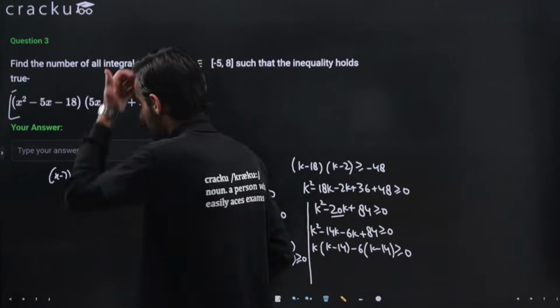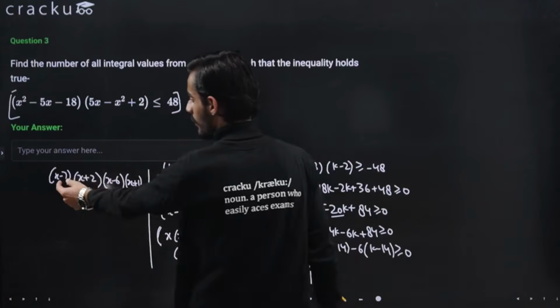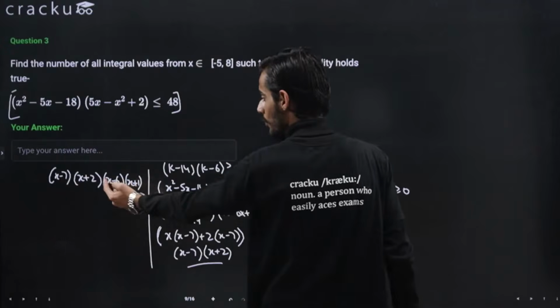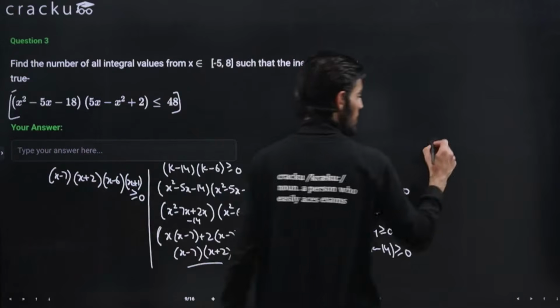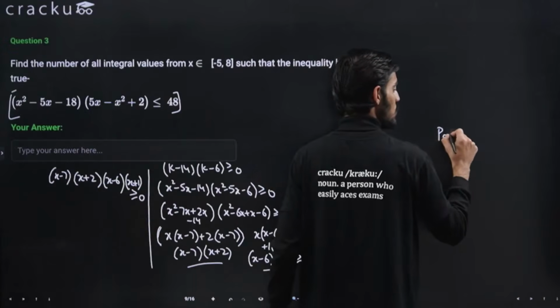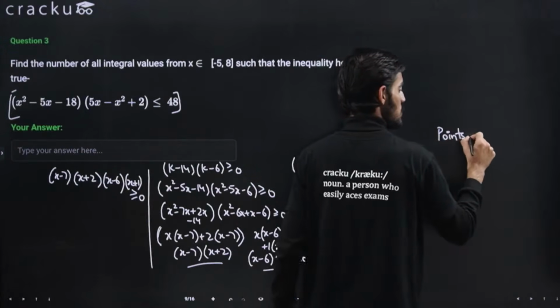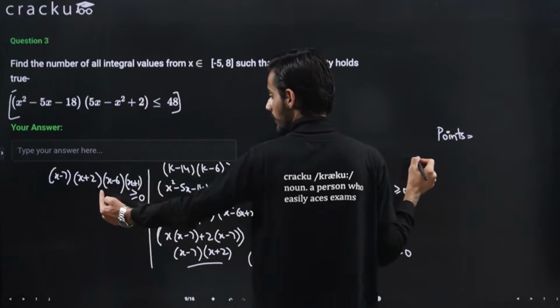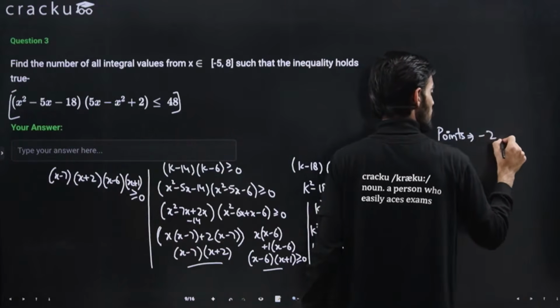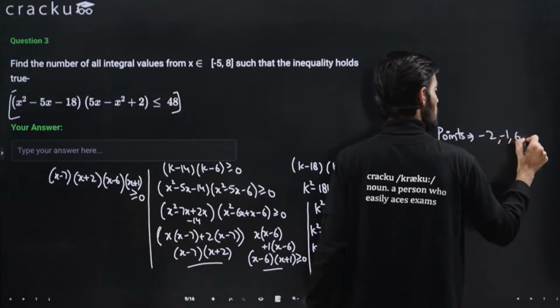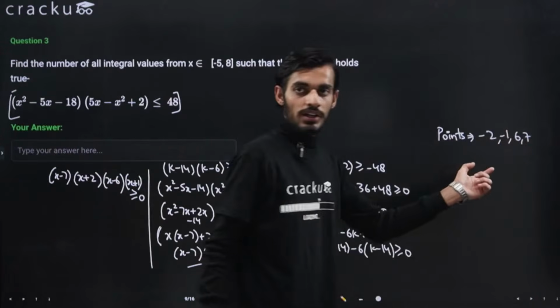So these are the four critical points. Now we can just put it equal to 0. The points will come out to be minus 2, minus 1, 6 and 7. So the critical points, starting with the negative values, are minus 2, minus 1, 6 and 7. So these are the four critical values.